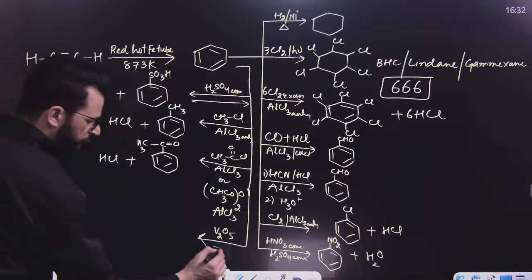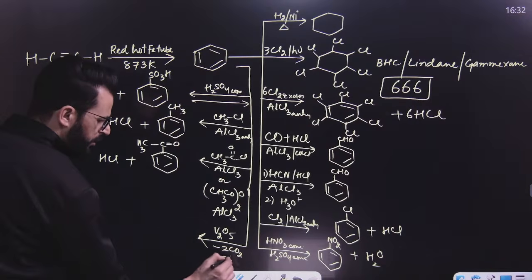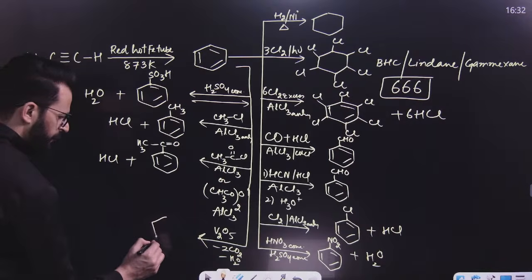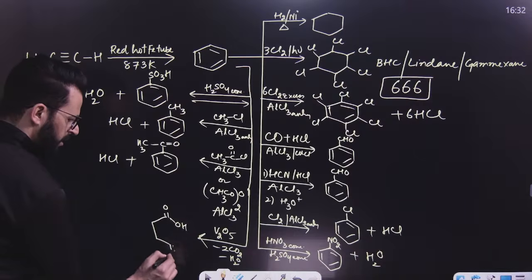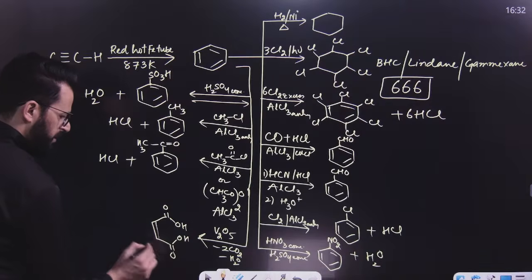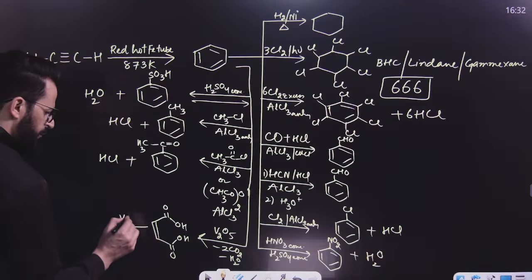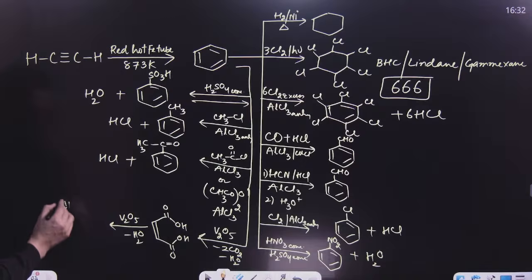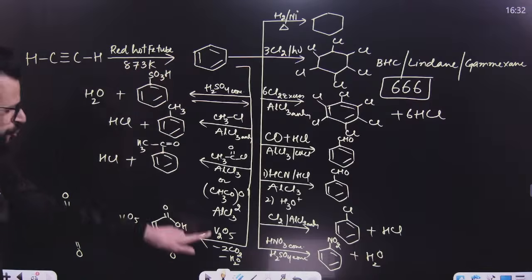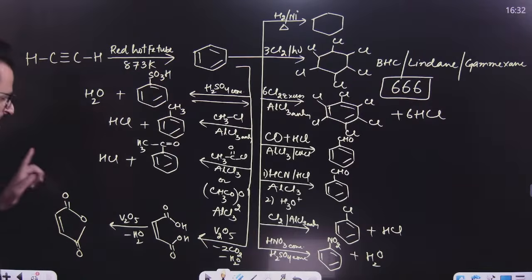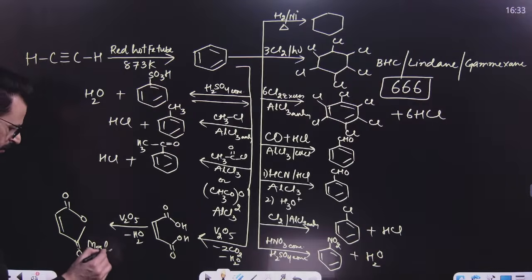What will happen? First of all, carbon dioxide will be lost, water will be lost, and it will result in the formation of malic acid. But this malic acid in presence of V2O5 undergoes dehydration and it finally results in the formation of maleic anhydride. In a nutshell, whenever your benzene is treated with V2O5, the final product will be maleic anhydride.